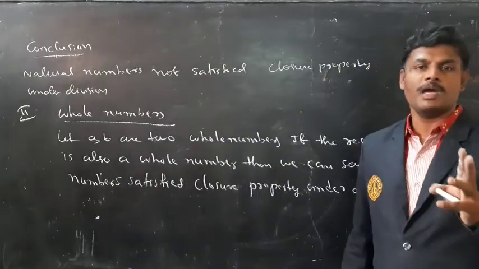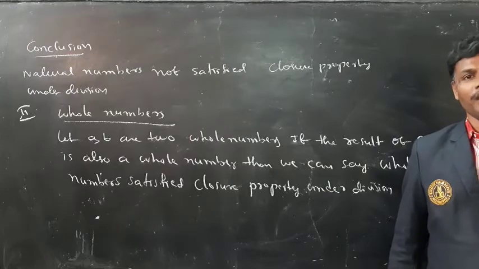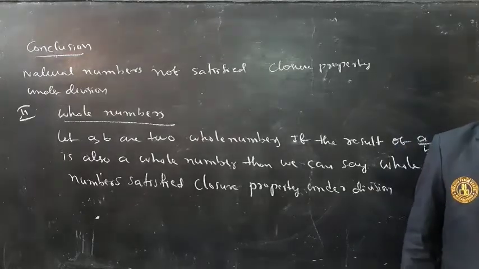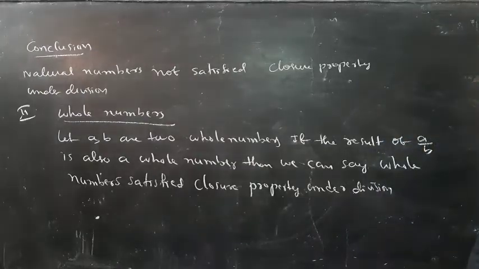Let a, b be two whole numbers; if the result of a by b is also a whole number, then we can say closure property is satisfied by whole numbers under division.